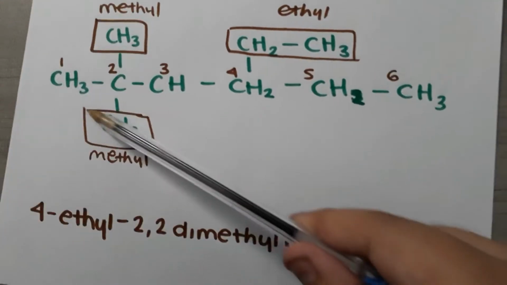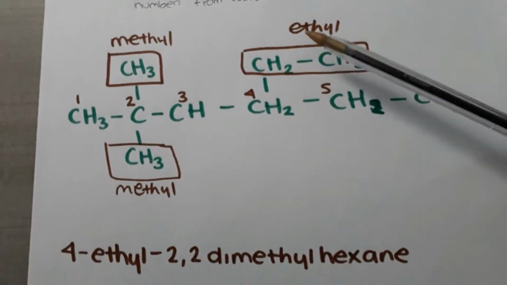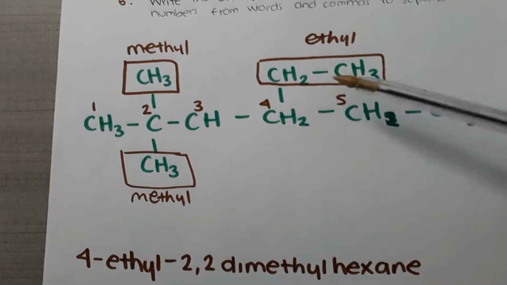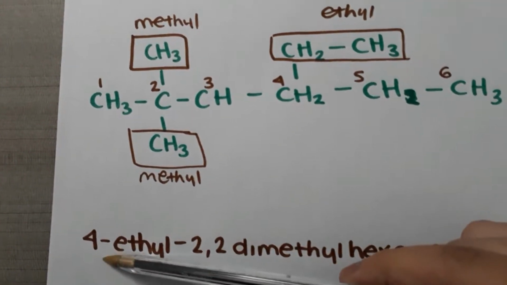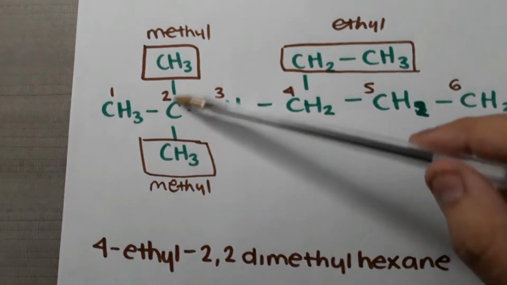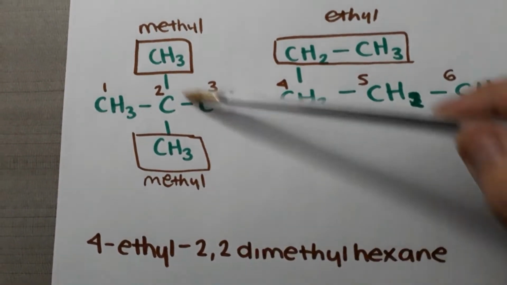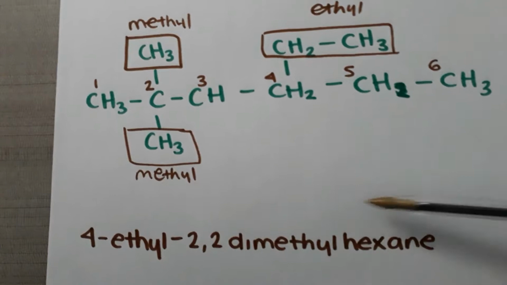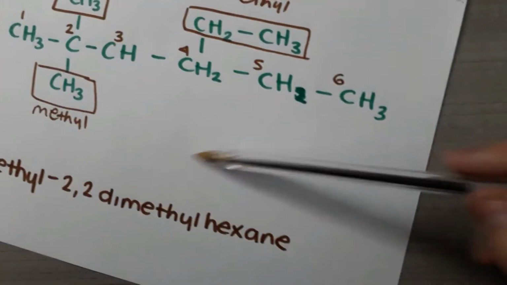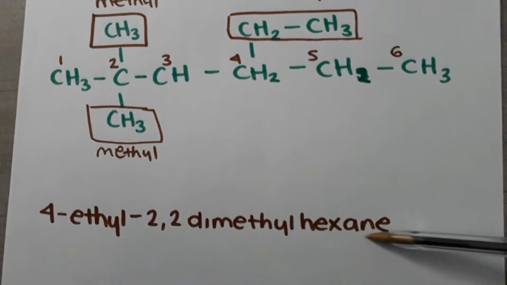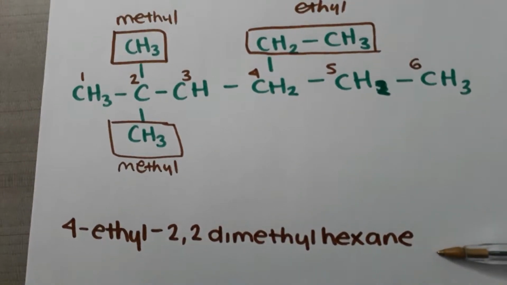So we also had to do alphabetical order. So here's ethyl, that's what I put, number 4-ethyl, then number 2,2-dimethyl, because there are 2, and finally, how many carbons are there? It's 6 in the parent chain, so it's hex and ane for alkane.